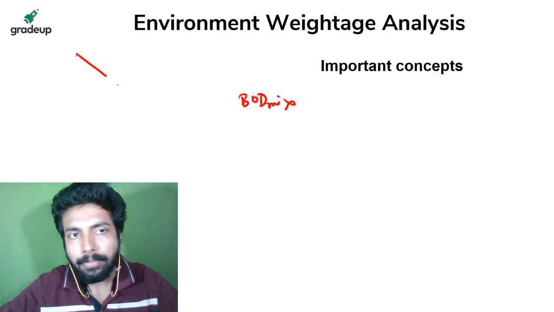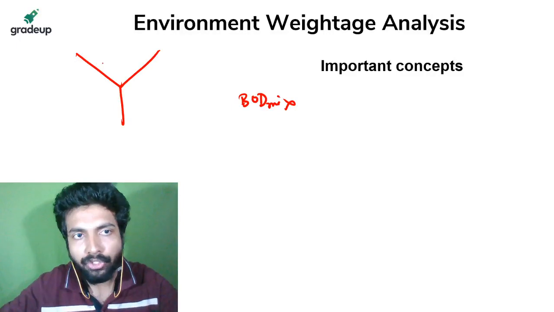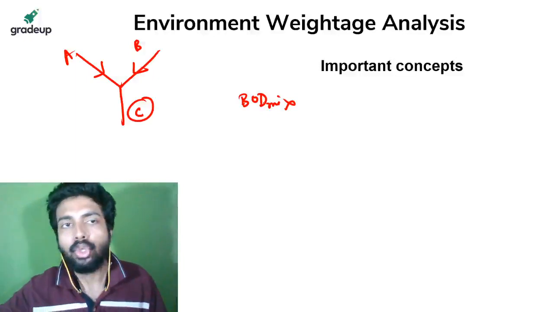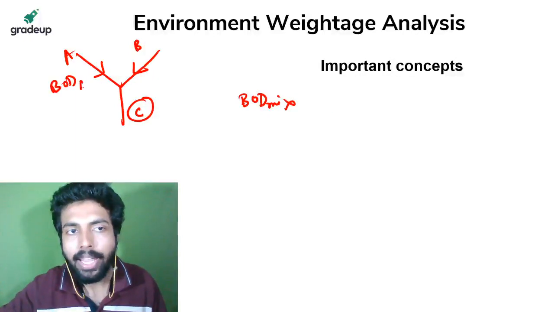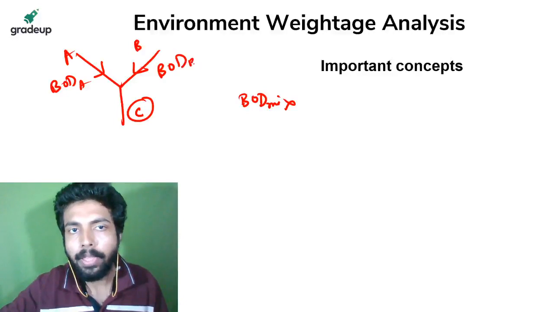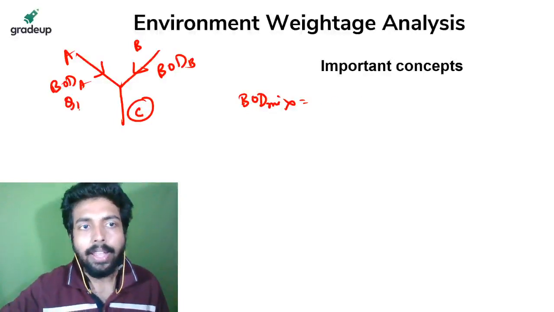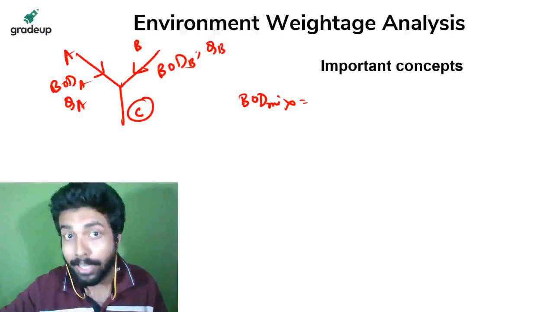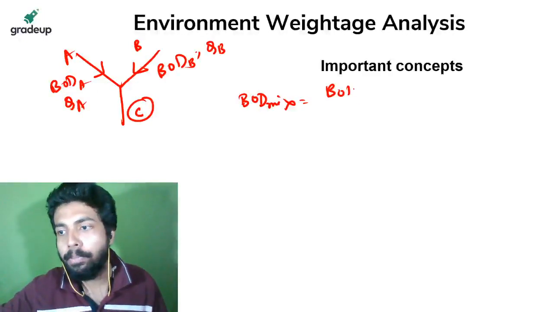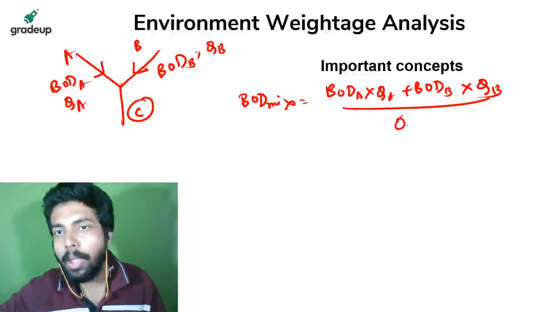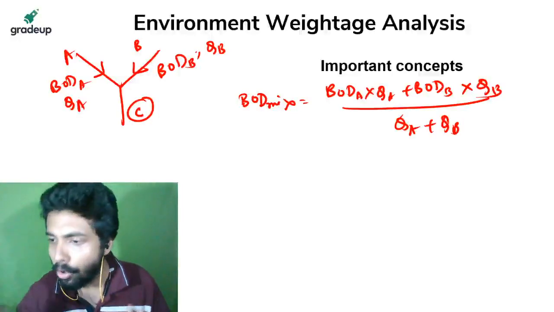BOD mix: suppose I have two streams, A and B, mixing to form a new stream C. If stream A has a BOD of BOD A and stream B has a BOD of BOD B, then what is the BOD of C? This kind of short question can be asked. That is BOD A into QA plus BOD B into QB upon QA plus QB. Okay, so this kind of questions can be asked.